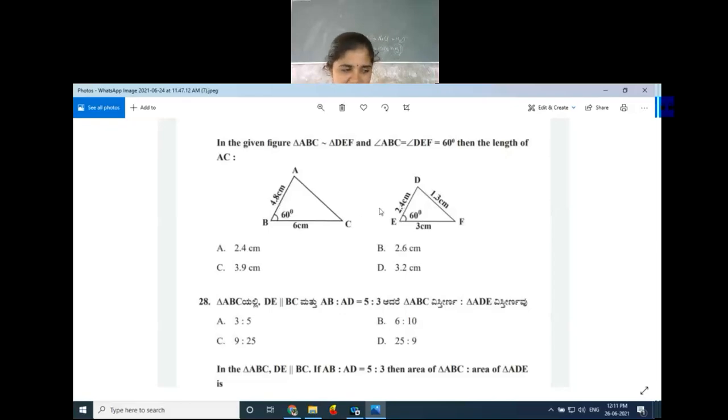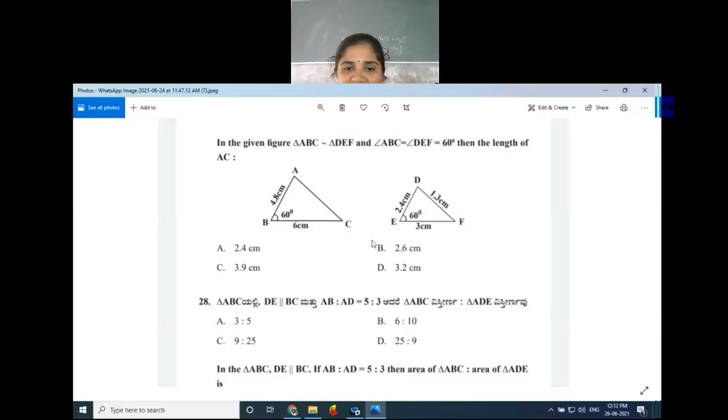AB by AD ratio is 5 by 3. Then 5 by 3 whole squared is 25 by 9. Got the idea? So the option is D, 25 by 9. Now the next question, 29th question. Look at this 29th question. In the given figure, angle ABC is 90 degrees, BD perpendicular to AC.